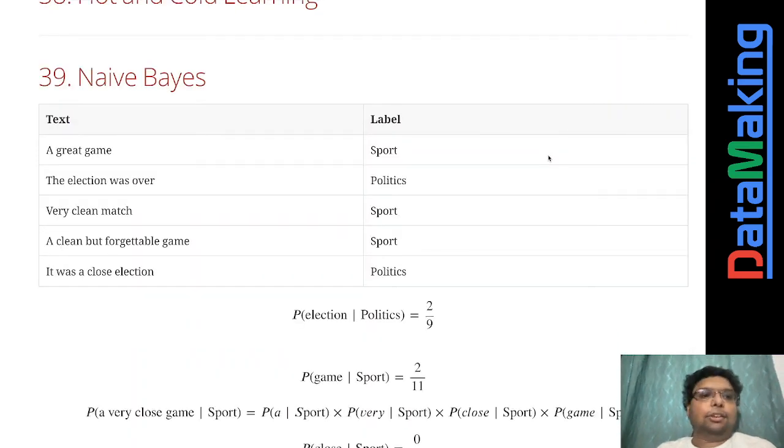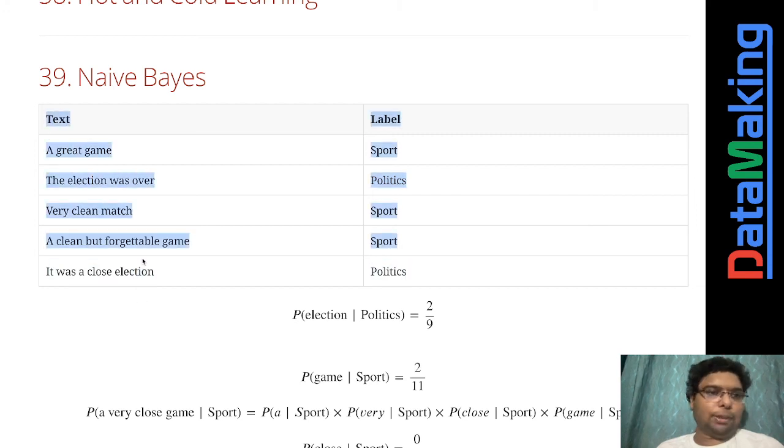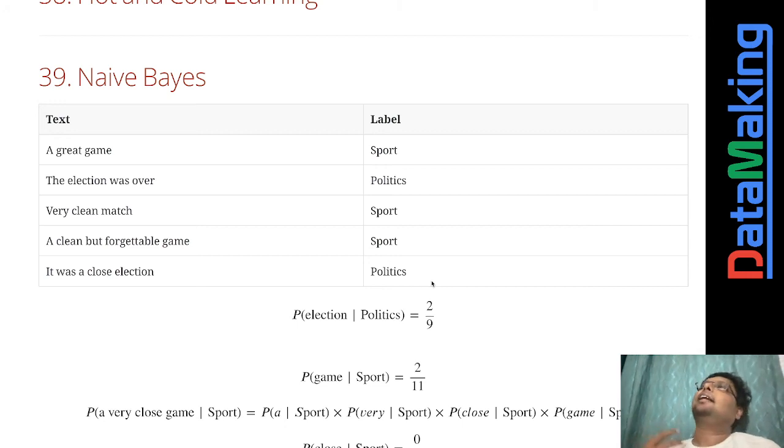So imagine we are given sample text. Of course, this is supervised learning, which means you'll have some data that is labeled. Here you have some text, "a great game", and it has a label called sport. "The election was over" has the label politics, and so on. In reality you'll have thousands of these. Imagine these are tweets, and the label column is a classification of the tweets.